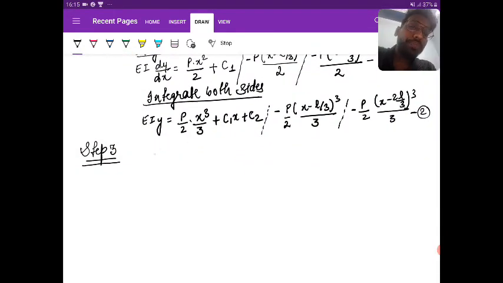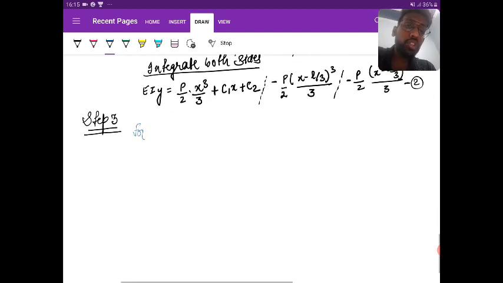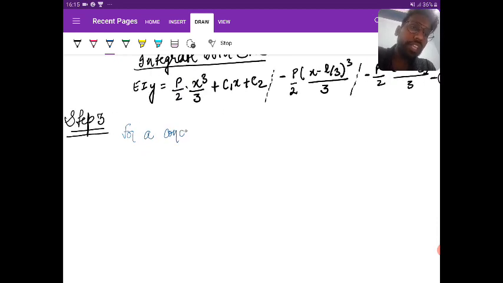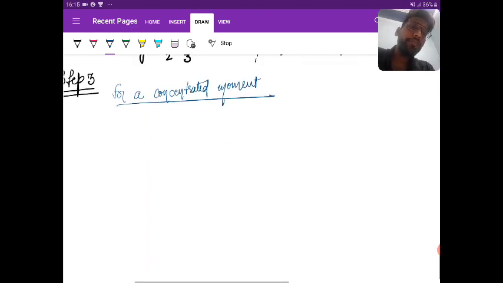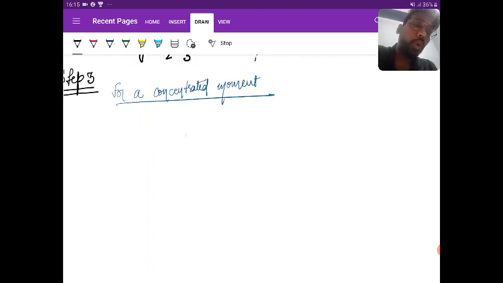Suppose a concentrated moment is there. So just try to understand.